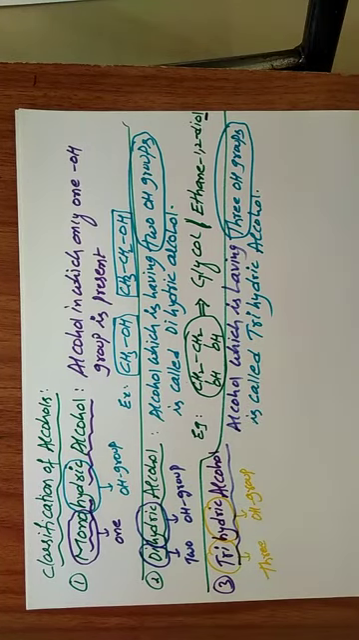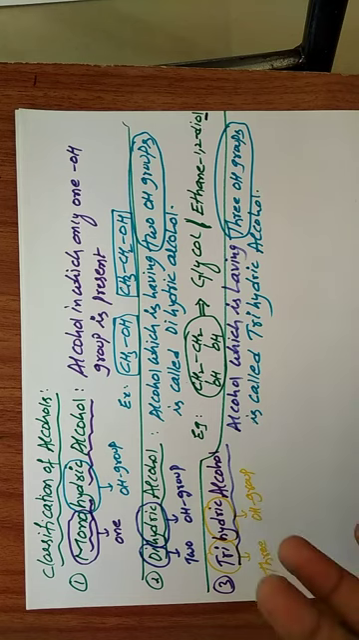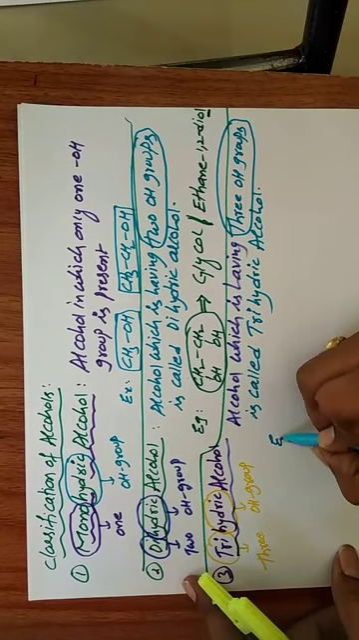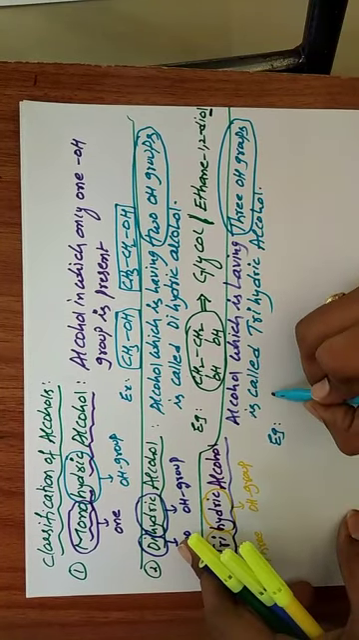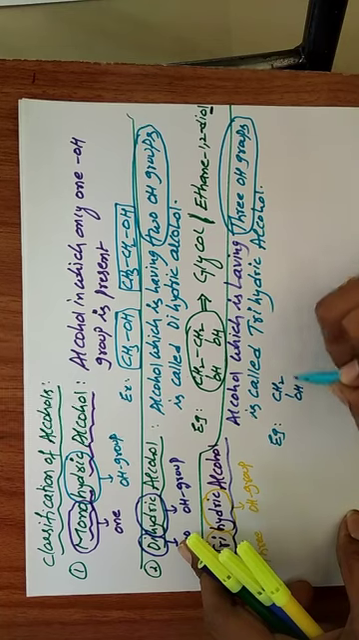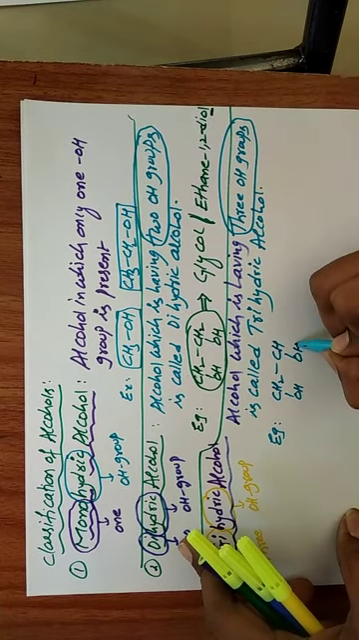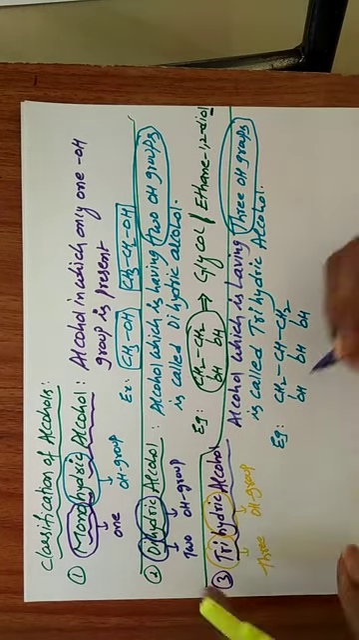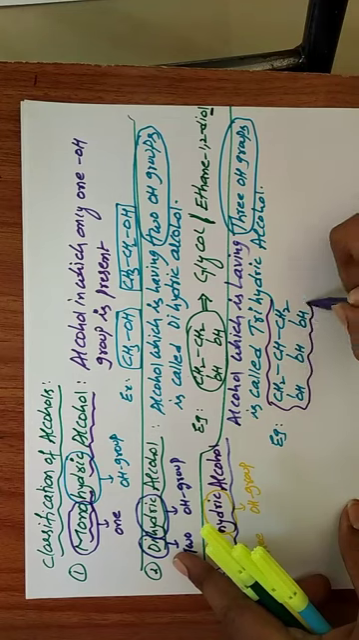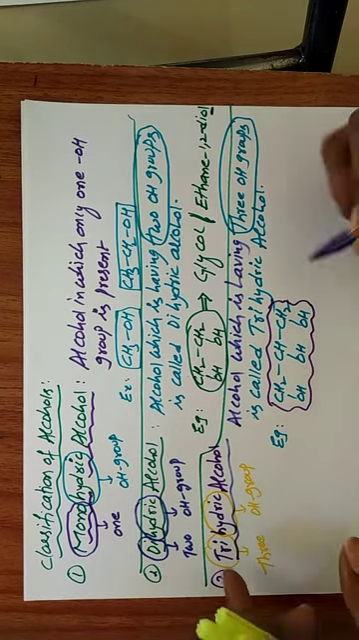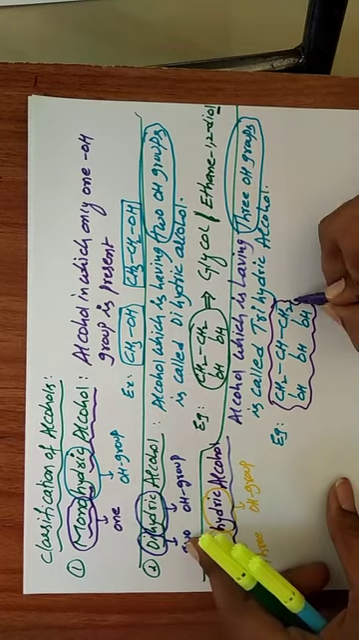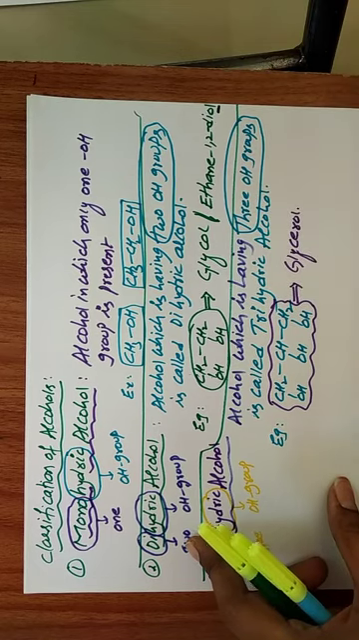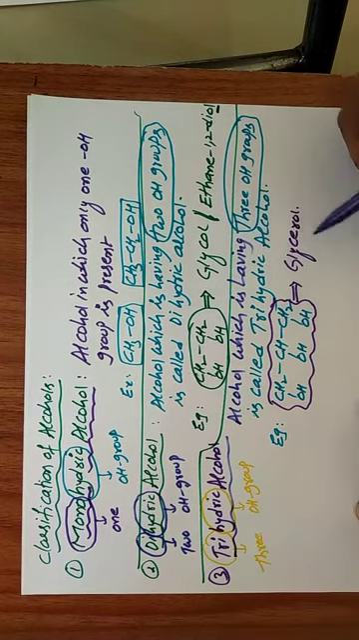Trihydric alcohol, the example is also very easy to understand. The example has 3 carbons, and that molecule should contain 3 OH groups. This common name is important: glycerol. This one is glycerol, and the earlier one is glycol.